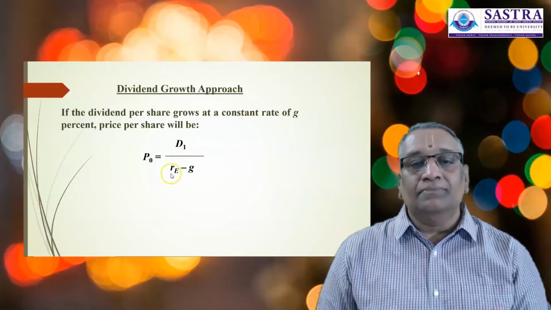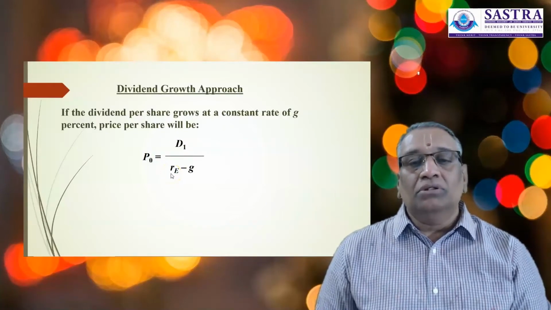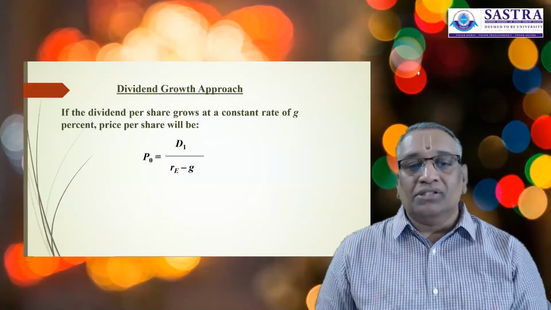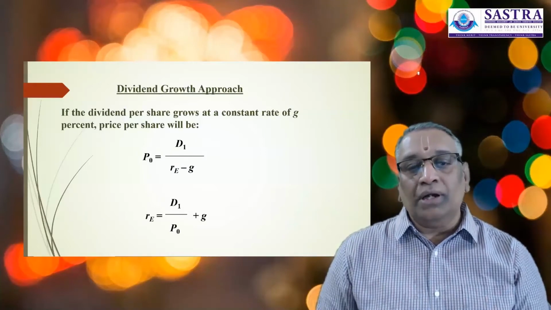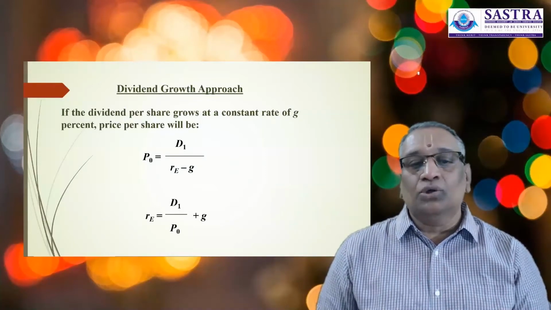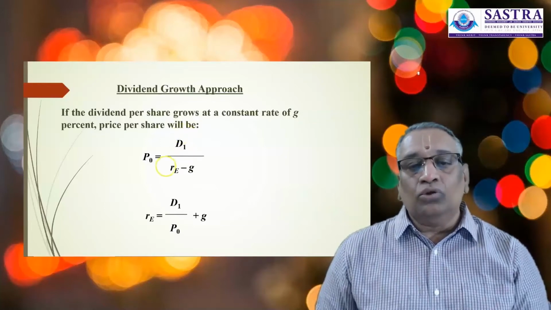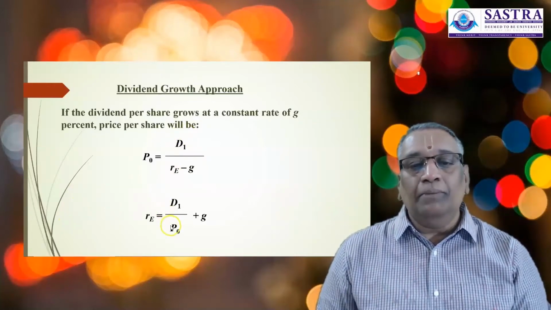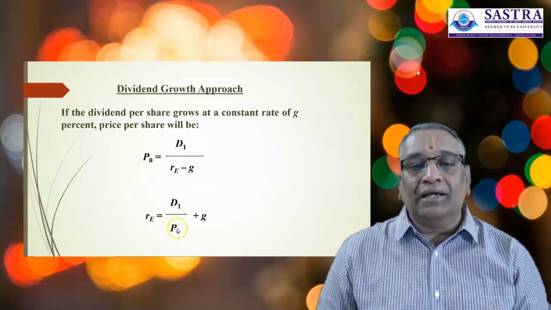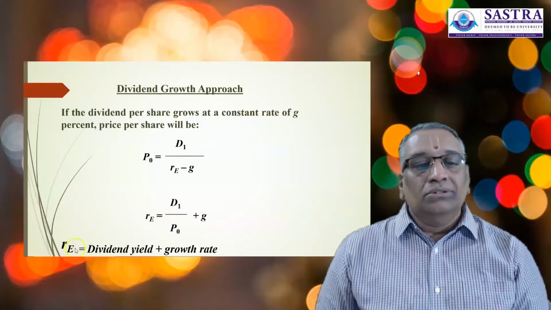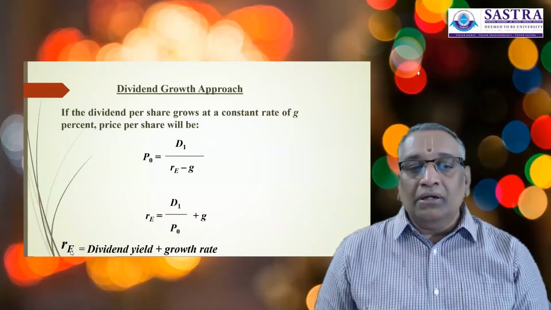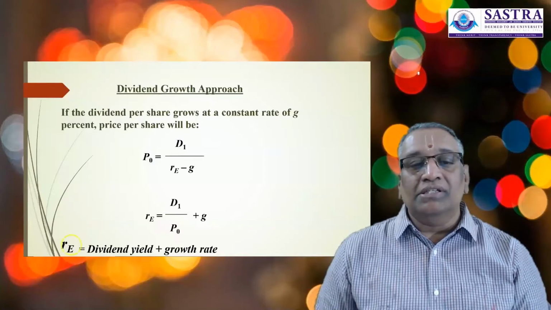The equation will be like this: RE is equal to D1 divided by the current market price plus growth rate. So there are two components involved here. D1 divided by P naught is the current dividend yield, plus growth rate. So cost of equity, or the return expected by the equity shareholder, is equal to dividend yield plus growth rate.